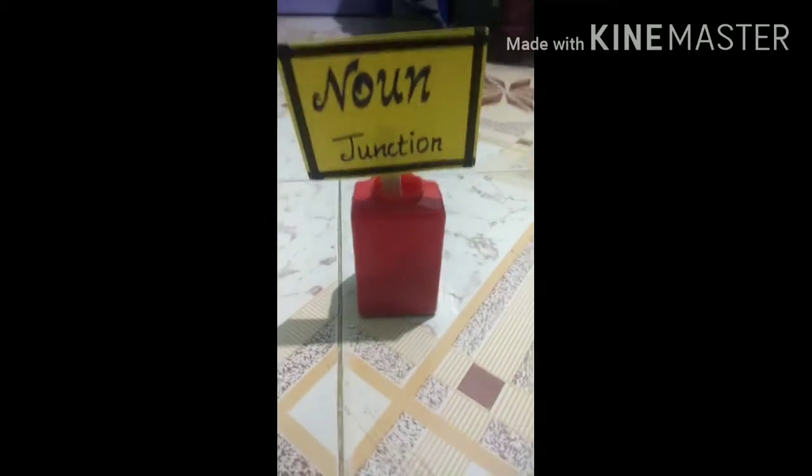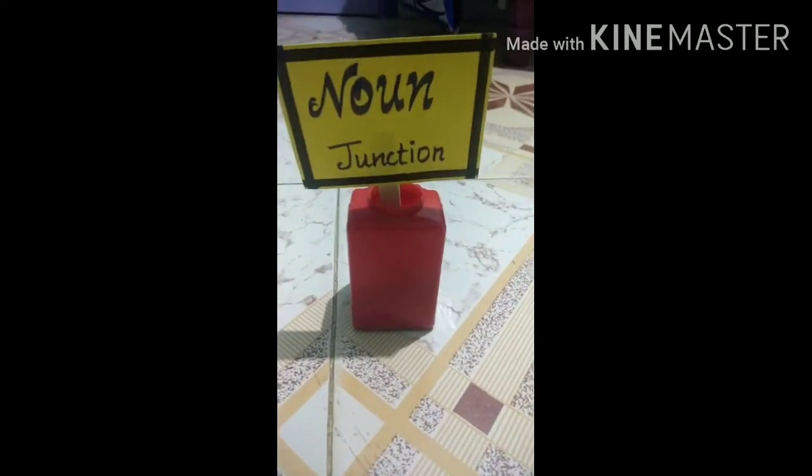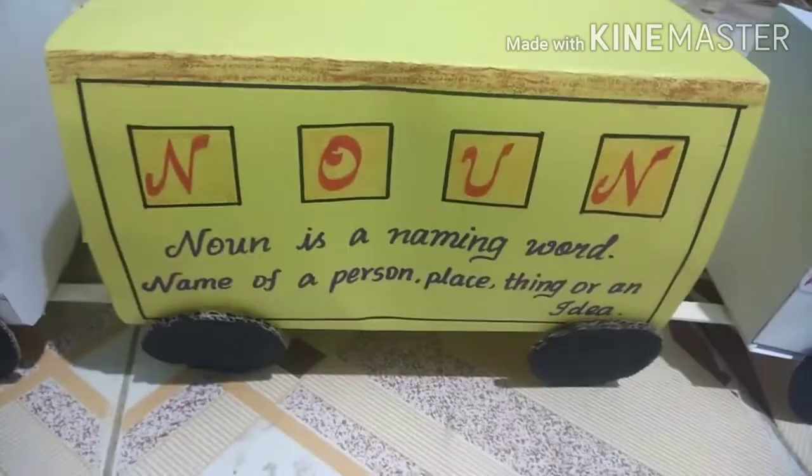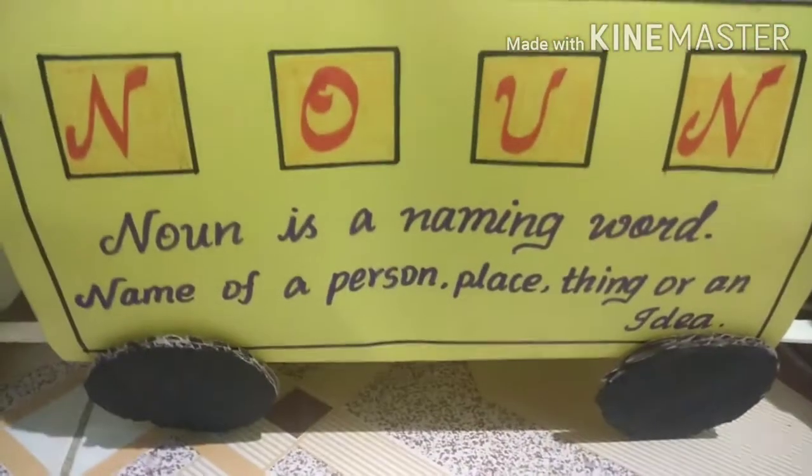Let me go to the first junction, noun. Let me see that compartment. Noun is a naming word. It denotes the name of a person, place, thing or an idea. Let me see the types. The first type is proper noun.